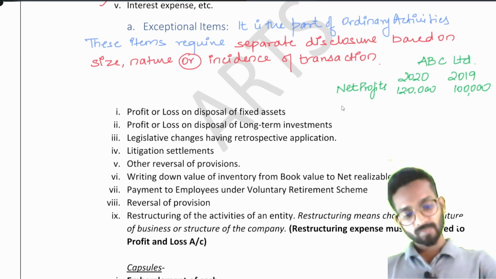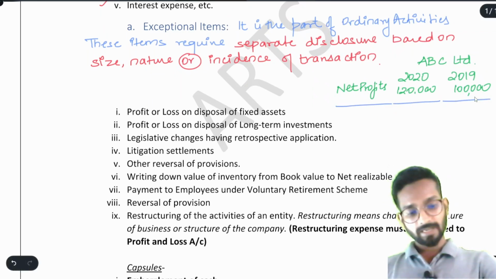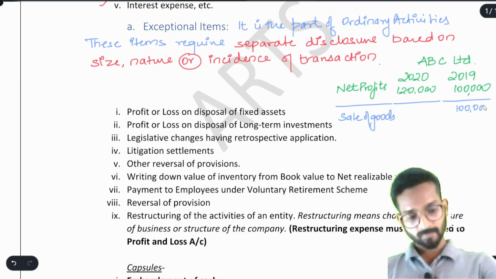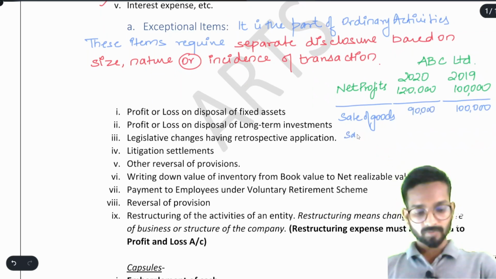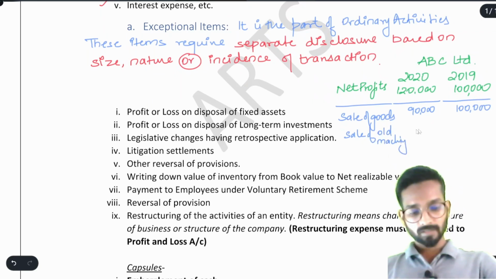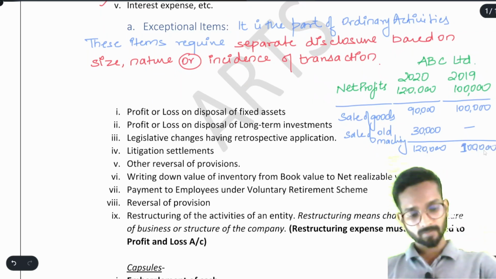They said, see, this is the data: profit from sales of goods was 1 lakh here and 90,000 here. Then profit from sale of old machinery here is 30,000 and here it was nil, and that is how they got 1,20,000 in 2020, and that's how it was 1 lakh rupees in the previous year.